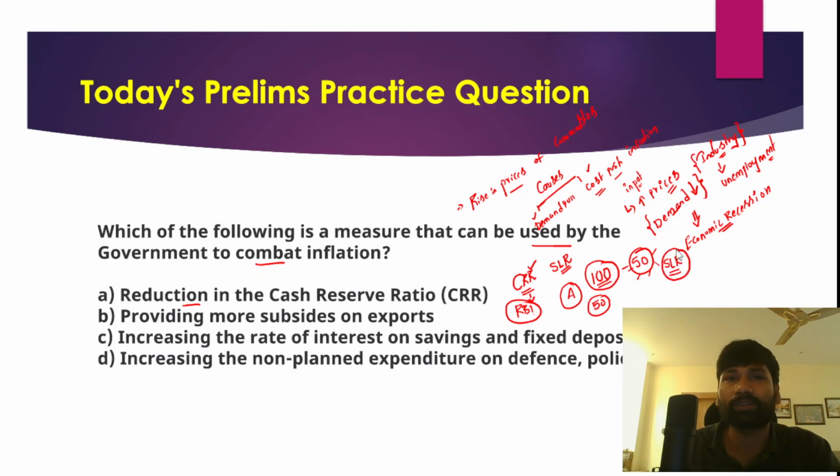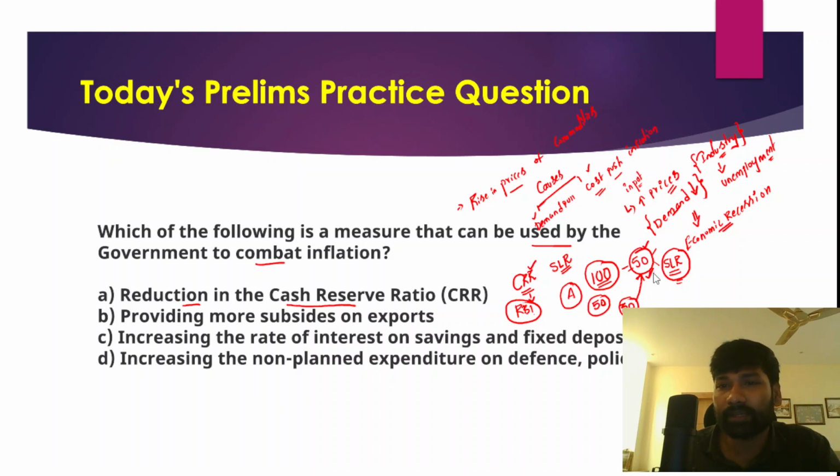Bank has to keep a certain portion within the remaining funds as a statutory liquidity ratio. For example, it says that reduction in the cash reserve ratio. So reduction in the cash reserve ratio actually means that RBI says no, you just keep 30 rupees with us instead of 50 rupees. Now bank has more funds to lend to the people in the economy or in the banking system. Whoever is willing to borrow money from the bank now has more funds.